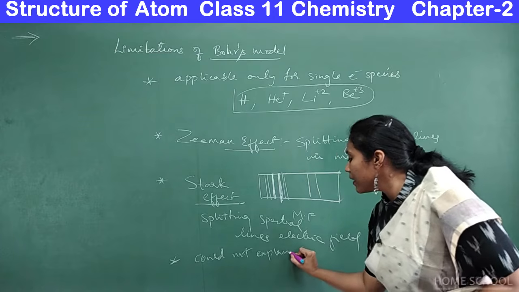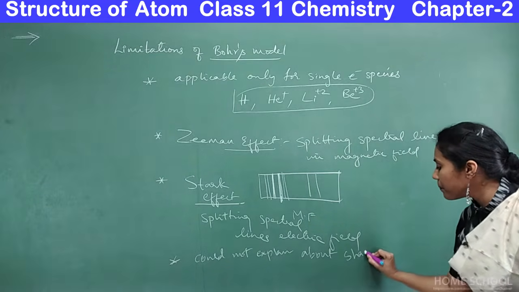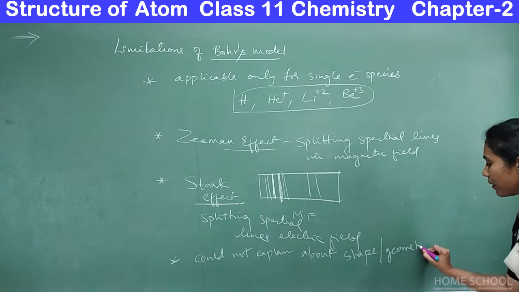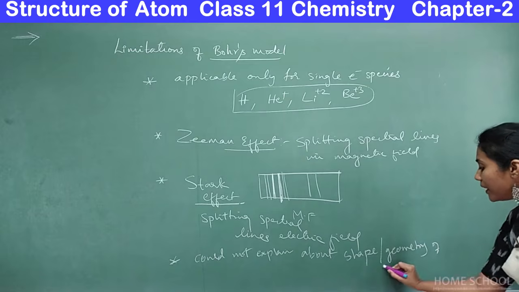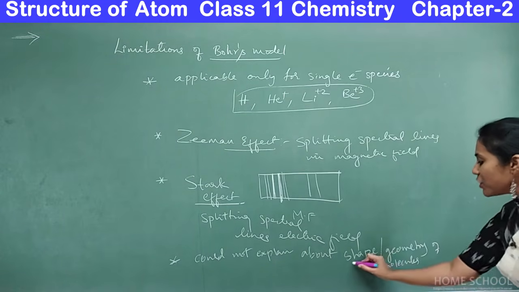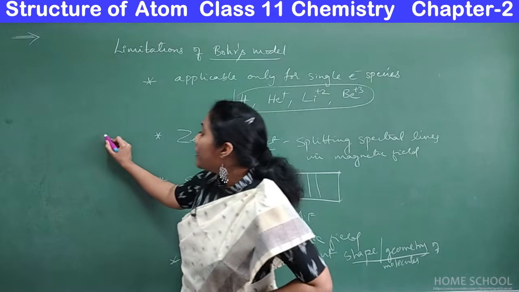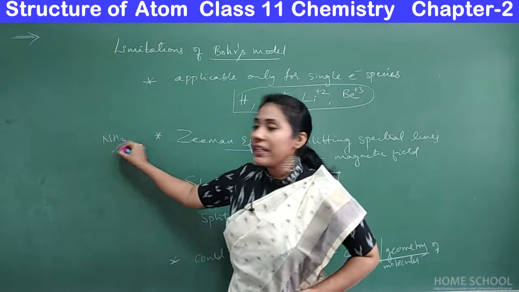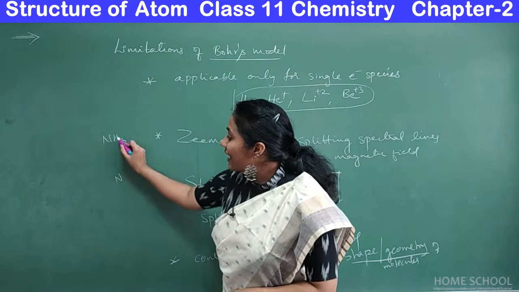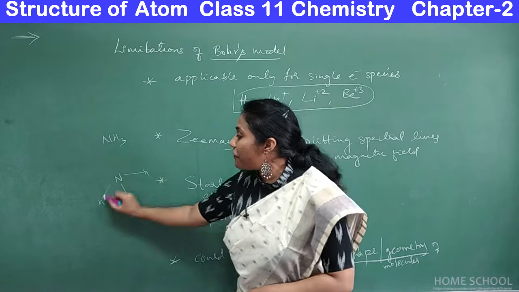He could not explain about shape or geometry of molecules. Okay, so you would be wondering, what do you mean by shape or geometry of a molecule? For example, you have a compound ammonia. Say around nitrogen, actually hydrogen atoms are present in a particular fashion.